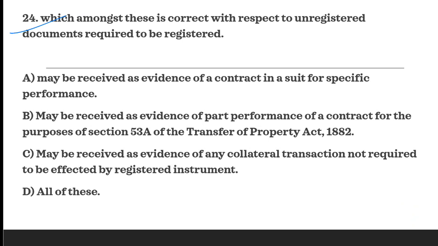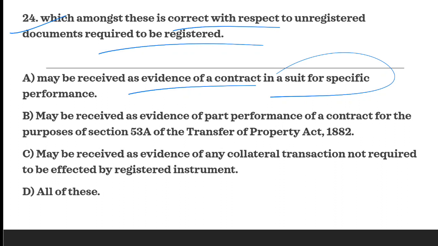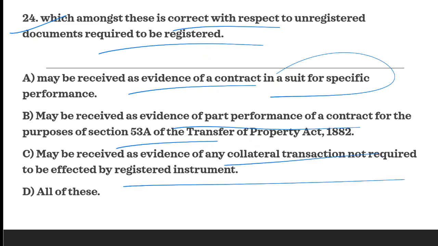Next question is which amongst these is correct with respect to unregistered documents required to be registered. So unregistered document जो register होने चाहिए थे उनके बारे में which statement is correct? A is may be received as evidence of a contract in suit of specific performance. B says may be received as evidence of part performance under 53A of TPA. C says may be received as evidence of any collateral transaction not required to be effected by registered instruments. So as per the provision all of these are correct. The unregistered document can be used for any of these purposes.